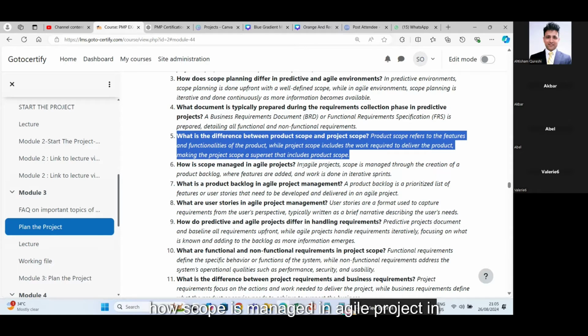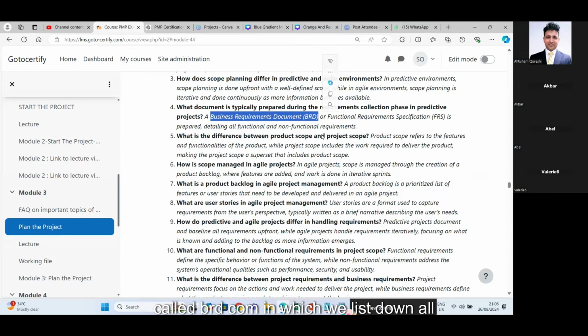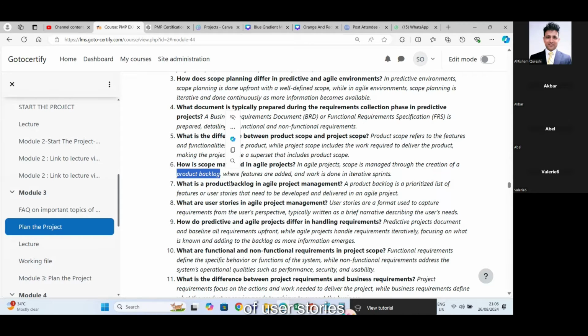And how is scope managed in an agile project? In agile, we have a concept called product backlog. In predictive, we had the BRD document, in which we list down all the requirements and narrate them. But in agile, we have the product backlog, which has plenty of user stories that we have defined, and user stories are the descriptions of the features. Again, it's another way of writing requirements, the agile way. So it is no more paragraphs. It is no more theoretical.